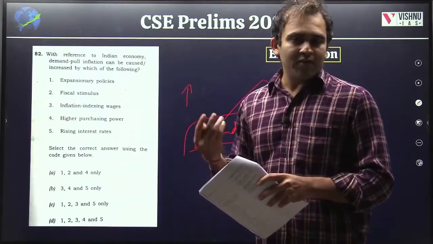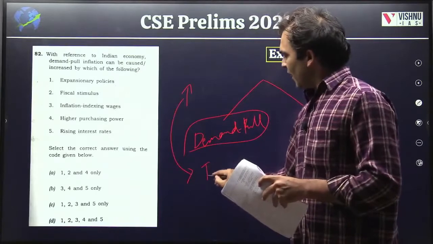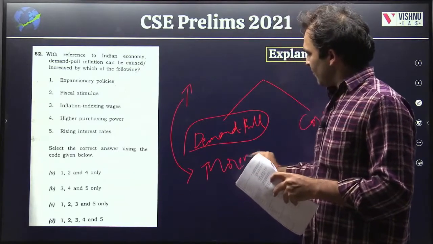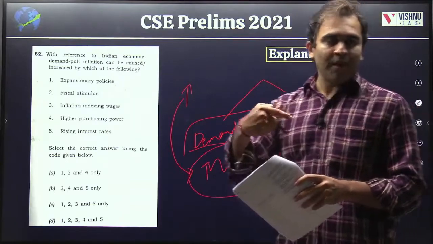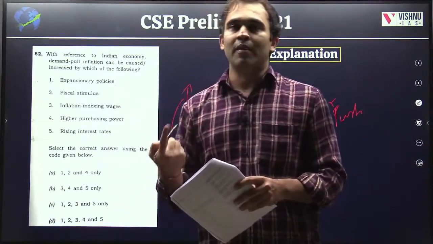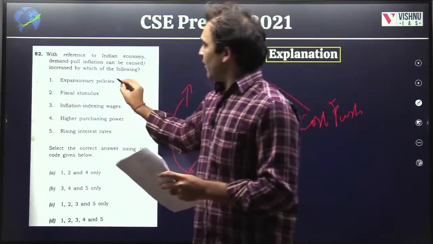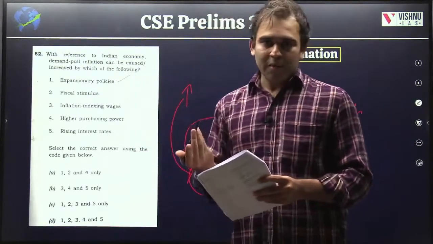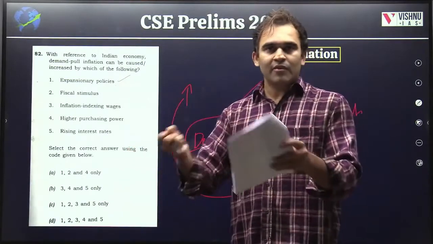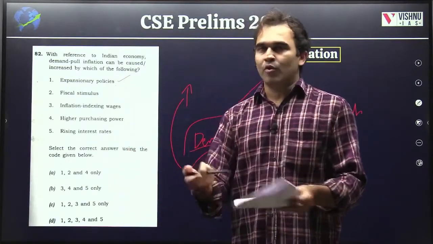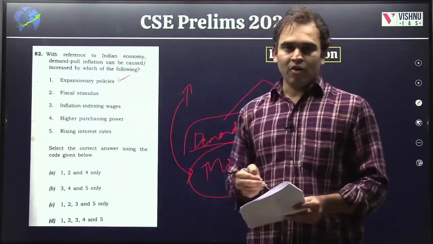When will our demand increase? When will the demand of a product increase? First, fundamentally, when people have more money in their hands. So what may cause people to have more money in their hands? All those options that we need to check. Number one, expansionary policies. Expansionary monetary policy of RBI will put more money in the banks, more money in the economy, obviously more money in the people. So yes, this can be an option.